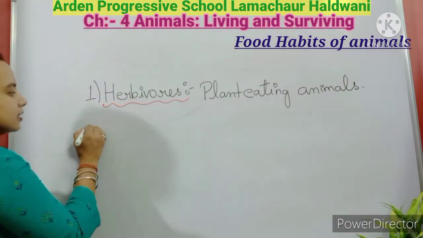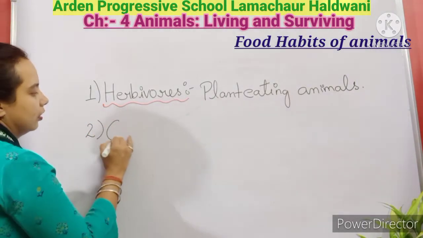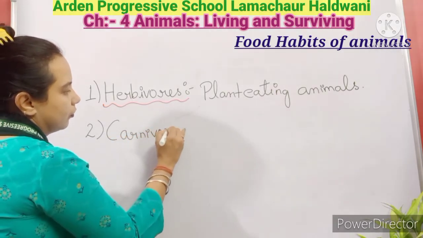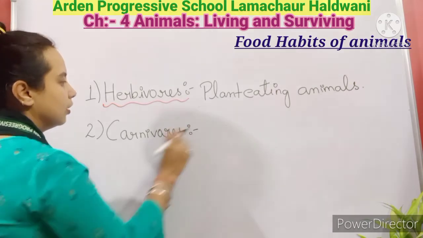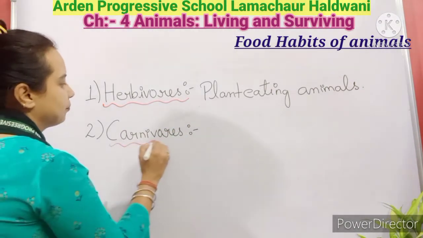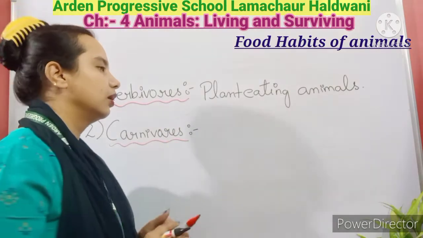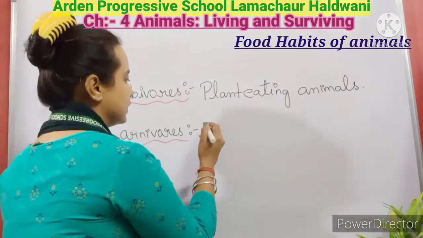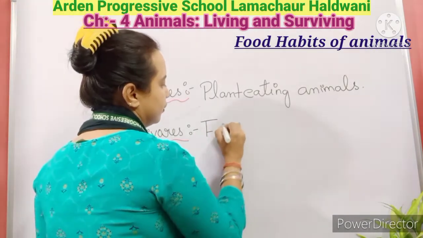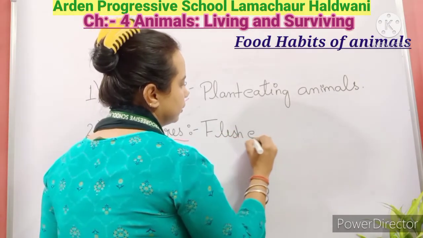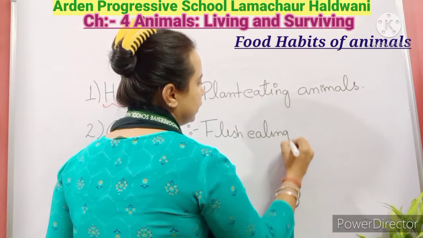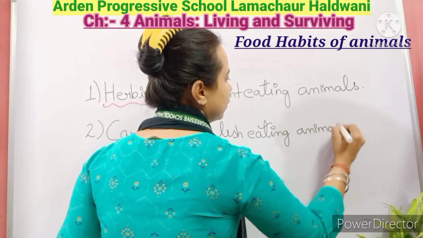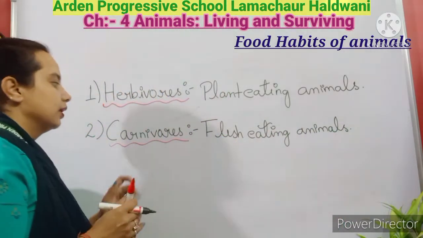Now second is carnivores. Now what are these carnivores? Carnivores are those animals which eat only the flesh. So these are the flesh eating animals. Okay, so these are the carnivores.